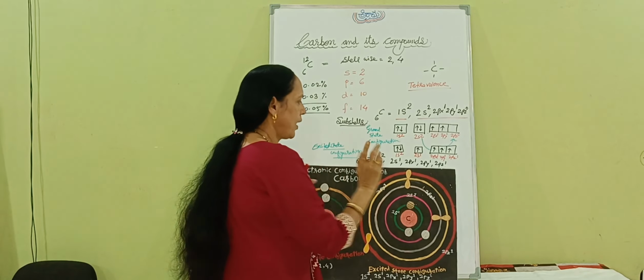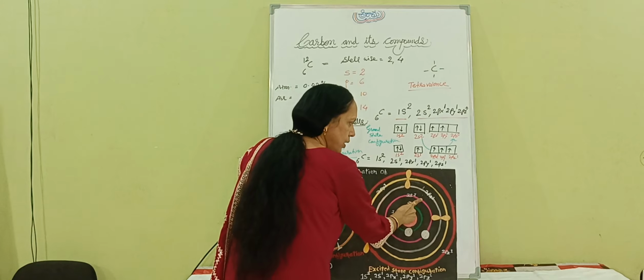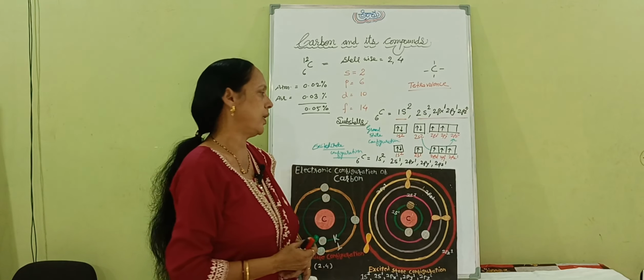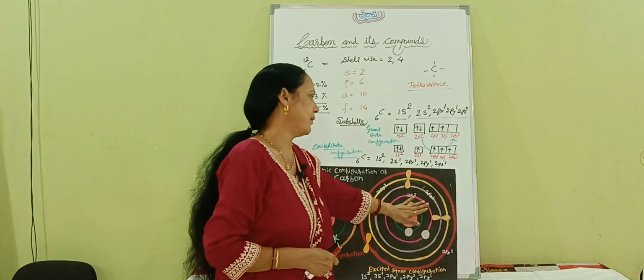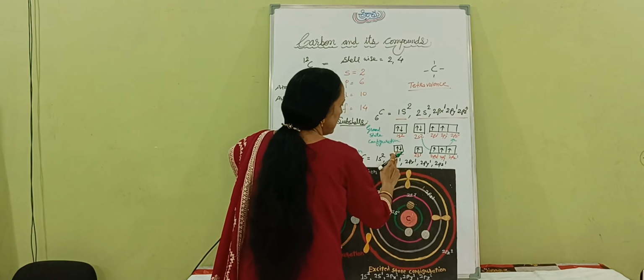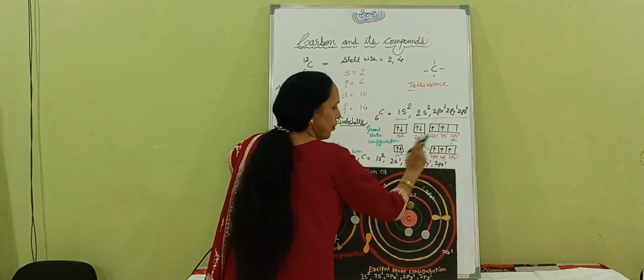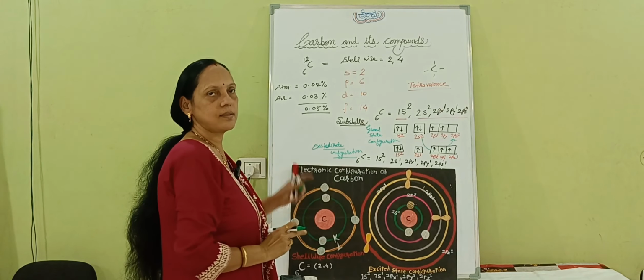Now here, what is happening is that the electron has been shifted from the 2s orbital to the 2pz orbital, and that's why it did not require energy. Why? Because it is on the same floor, the same shell, and that's why this configuration is called the excited state configuration. On this basis you can see here also it's tetravalent. How many valencies are there? 1, 2, 3, 4. 4 are there and 4 are required, and that's why carbon is tetravalent.